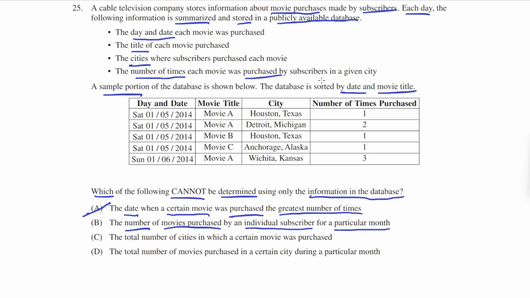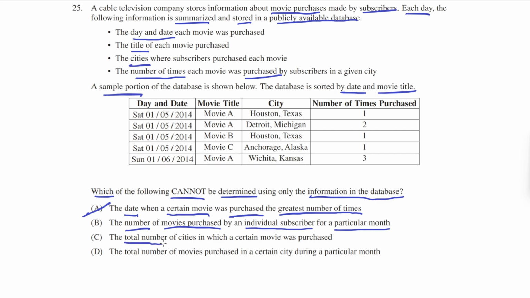We don't know who's who in terms of who's buying these movies on each given day. We would have needed some kind of name column where we record the day and date for certain specific people by their name or their ID for a particular month. So B cannot be determined, and so that likely means it's the answer, but let's check the others.